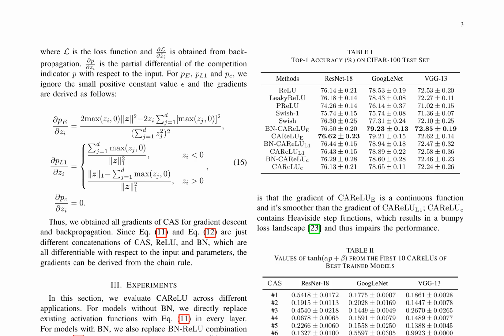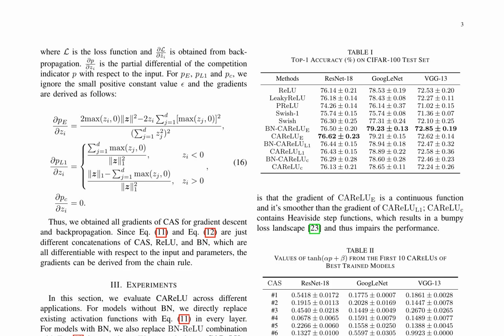The competition-based adaptive ReLU, CAReLU, activation function is introduced, which allows positive and negative values to compete for activation. The CAReLU has two trainable parameters that can be optimized using gradient descent. 3 different competition indicators are used to implement CAReLU: p_E, p_L1, and p_C, resulting in CAReLU_E, CAReLU_L1, and CAReLU_C, respectively.